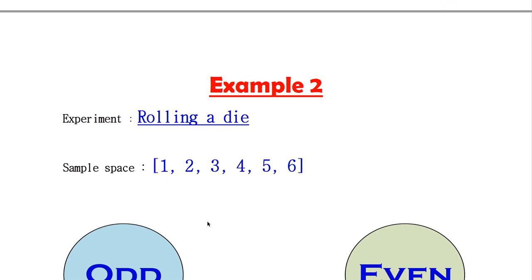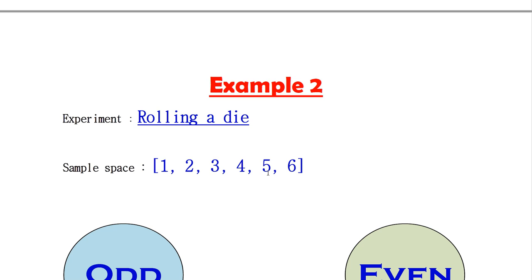Here is the example of rolling a die. As you know, when we roll a die, we have 6 results: 1, 2, 3, 4, 5 and 6. So these 6 numbers are the outcomes of this experiment, and this is the sample space. Sample space is the set of outcomes. Our task is to get either odd numbers or even numbers.